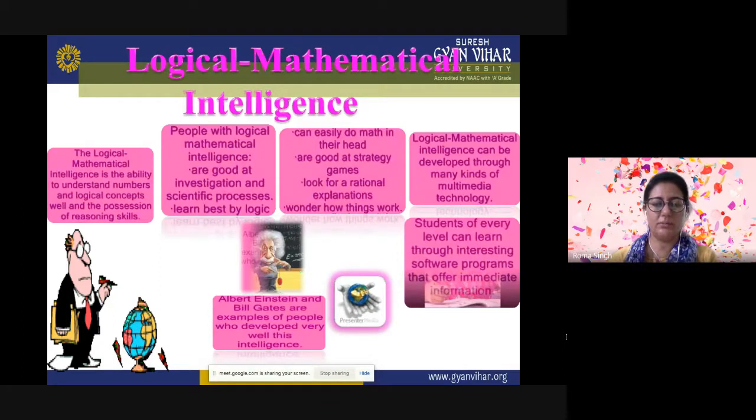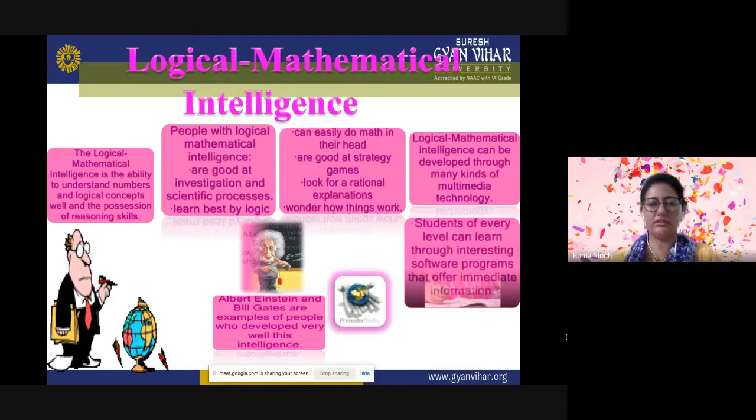So the people who are very strong in logical or mathematical intelligence are good at reasoning, recognizing patterns, and logically analyzing problems. So these individuals tend to think conceptually about numbers, relationships, and patterns. So the strengths of these kind of people are analyzing problems and mathematical operations.